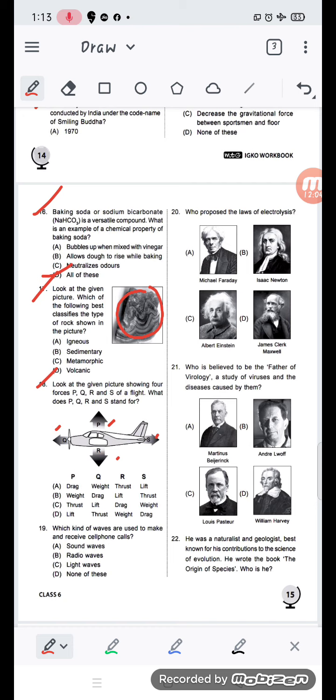So we have to maintain... See what you see. P stands for thrust. R for lifting up. Q for lifting up. Q is lifting up when the airplane goes up. And S for weight, they are handling the weight. And R is for drag.